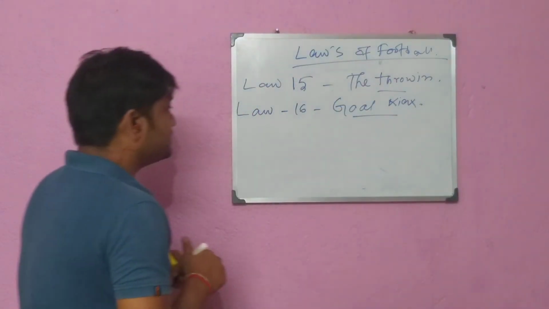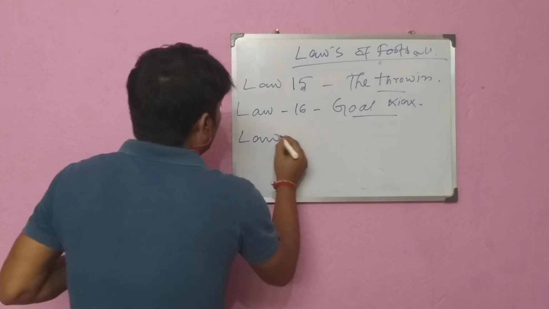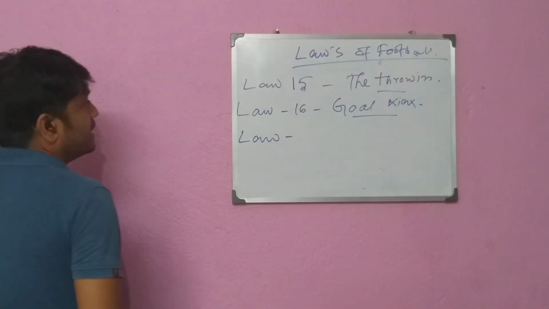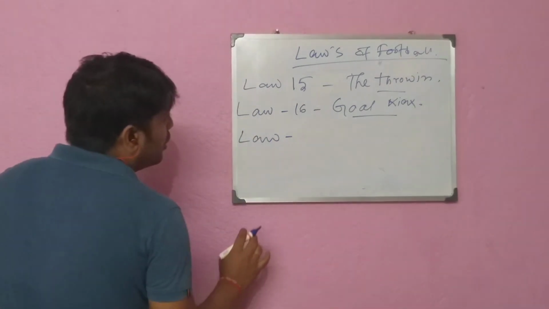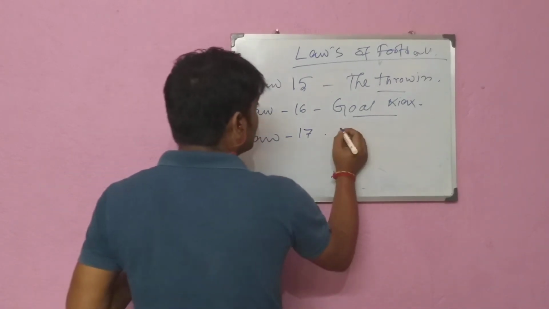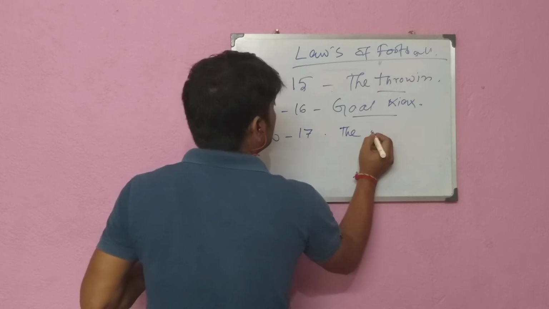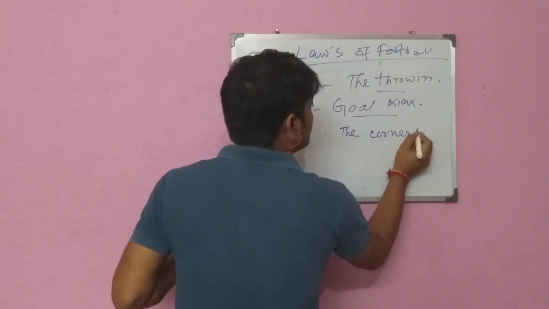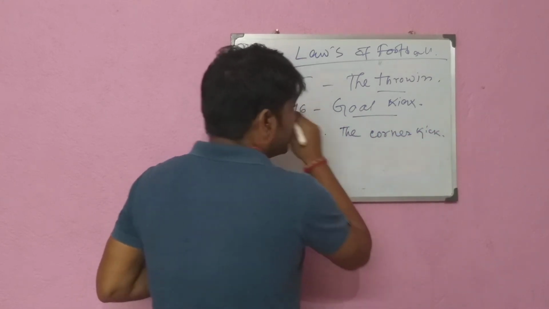So, the last law. I have already told you there are 17 laws in football. The last law, number 17, is the corner kick.